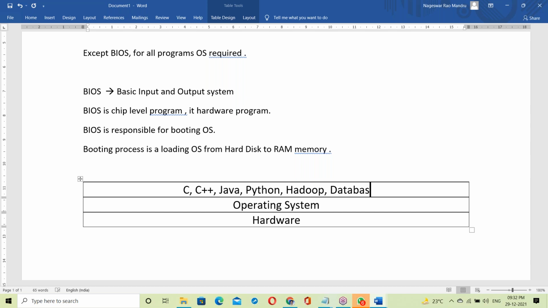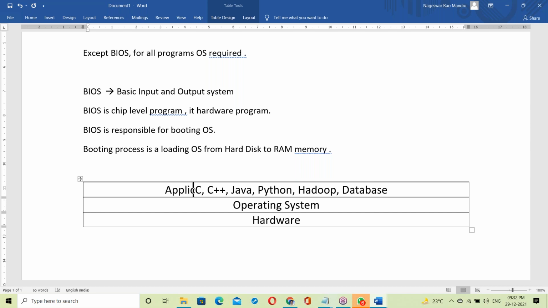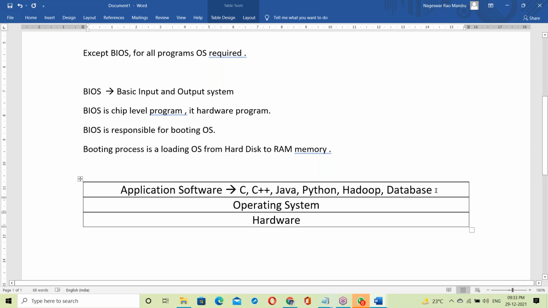Suppose a database, using the database also you have to install. See, all these are application software. These application softwares are running on top of the OS: C program, C++, Java, Python. All these programs are running on top of the OS. So the OS is giving a platform. On top of it, all are running. So what is OS? It's a platform.